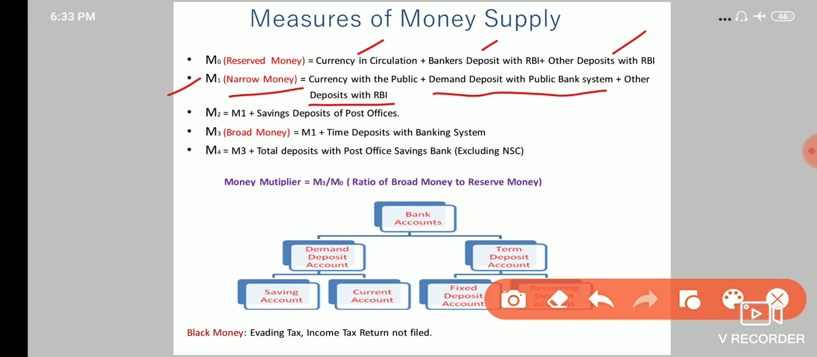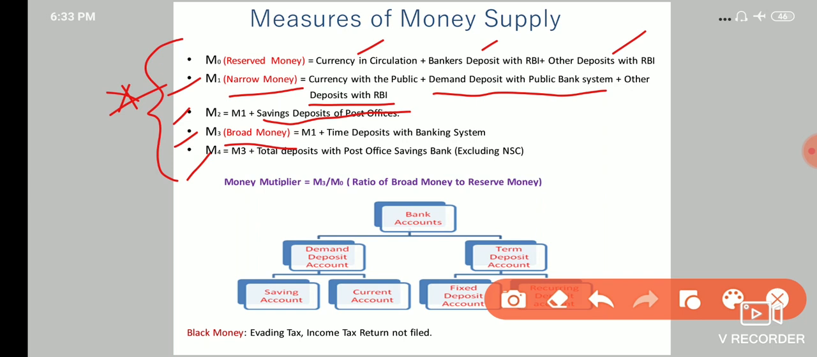Next, M2. M2 is M1, narrow money, plus savings deposits of post office. Next, M3. M3 is called broad money. It is the sum of M1 plus time deposits with the banking system. And lastly, M4. M4 is nothing but M3 plus total deposits with post office savings bank, excluding National Savings Certificate. Now guys, you have to remember this chart because this is very important. A question has been asked from these measures of money supply.